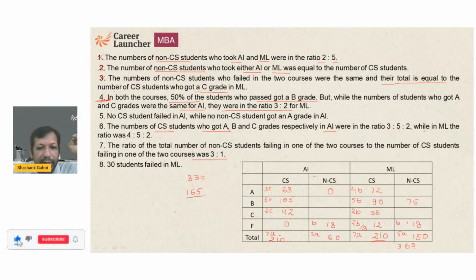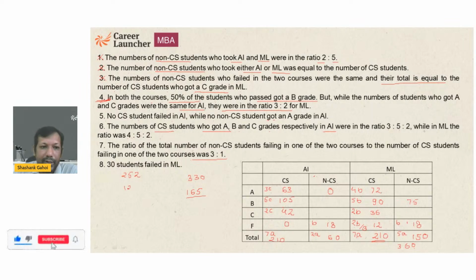Now it is 210 plus 60, which is 270. So 270 were the total students present in AI, and 18 failed. So how many students passed? That is 270 minus 18, which comes out to be 252. Now what is half of it?